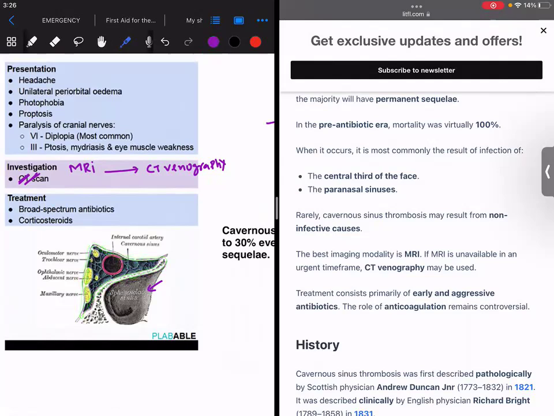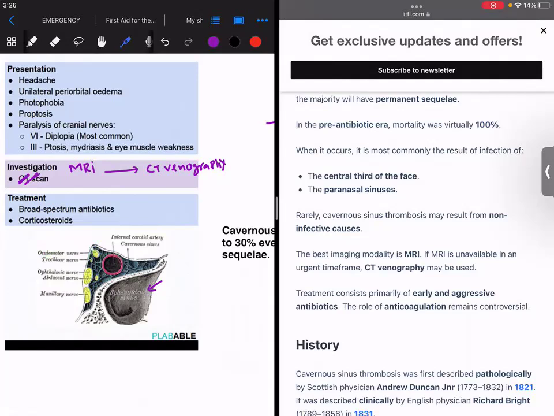And in this cavernous sinus, we have the internal carotid artery, right? We have the internal carotid artery. We have the oculomotor nerve on the lateral side of this, the trochlear nerve, ophthalmic nerve, abducens nerve, and the maxillary nerve. So just imagine if the patient is having cavernous sinus thrombosis over here, it can result in the involvement of all these cranial nerves also.